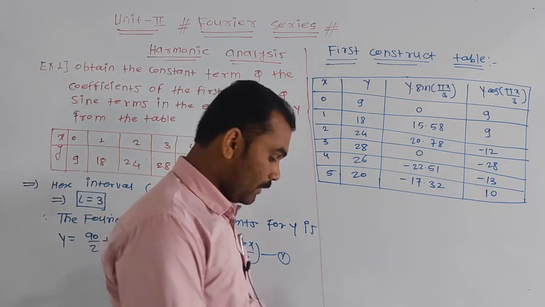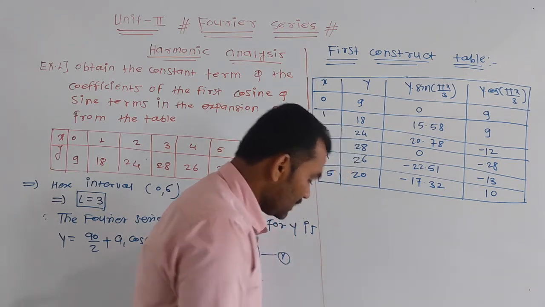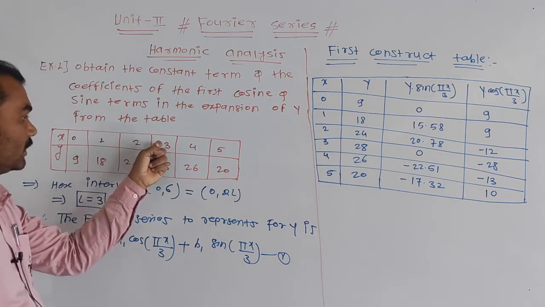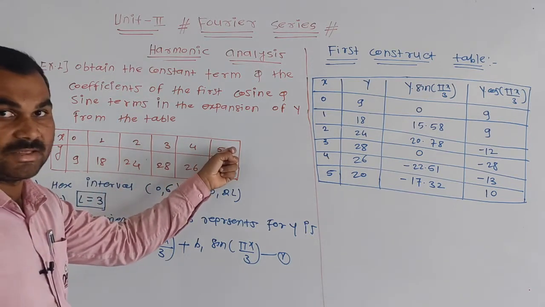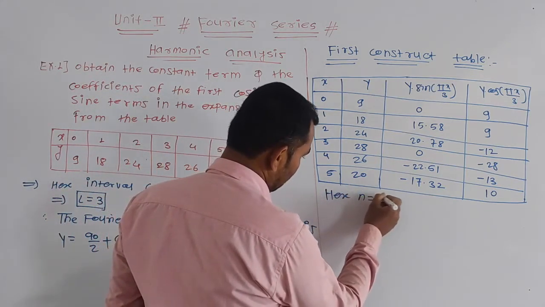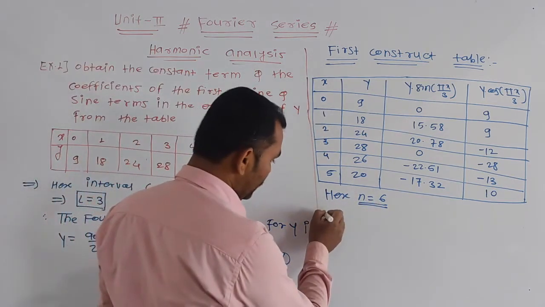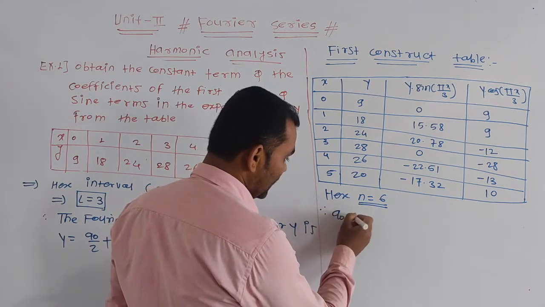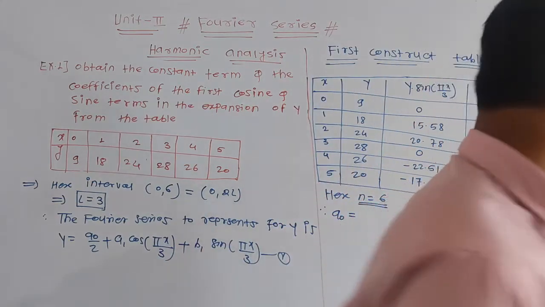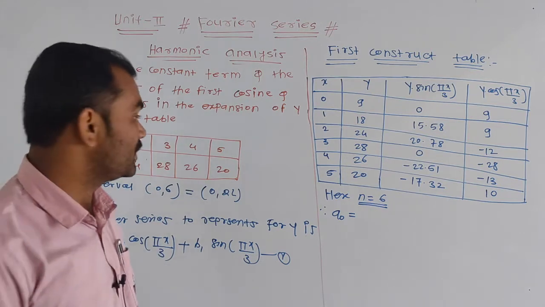Okay, now we have to find your actual answer. Here the number of subintervals. Number of subintervals कितने हैं? 6. First subinterval, second, third, fourth, fifth, and sixth interval. Okay, here the value of n is equal to 6. And we know that we have to find value of a0 and a1. Value of a0 क्या जाएगी? The value of a0 is 2 times mean values of summation y.